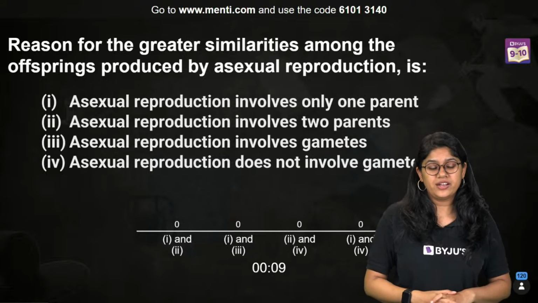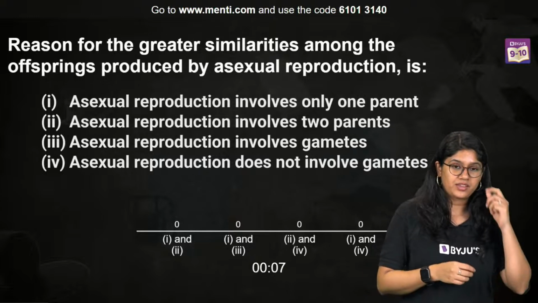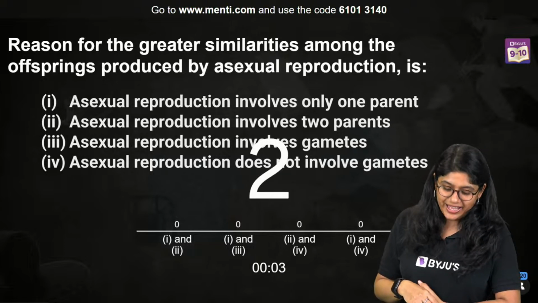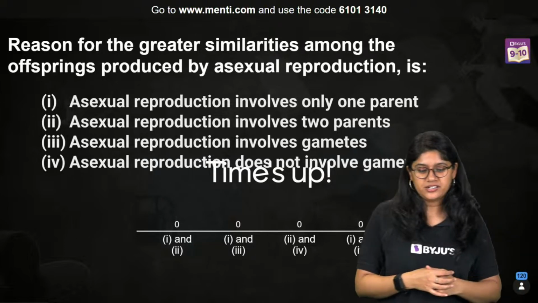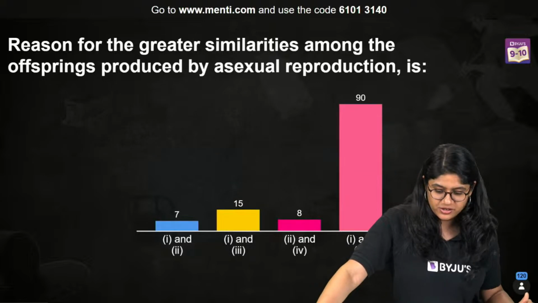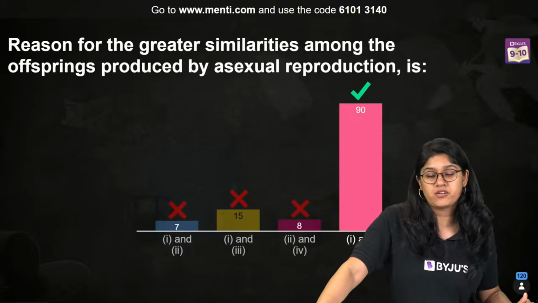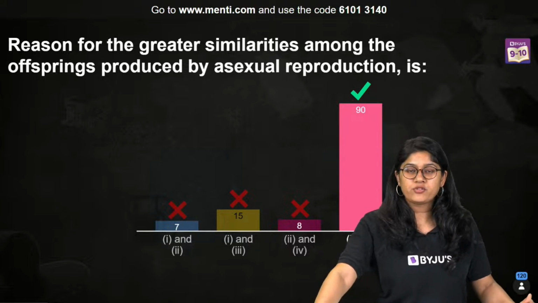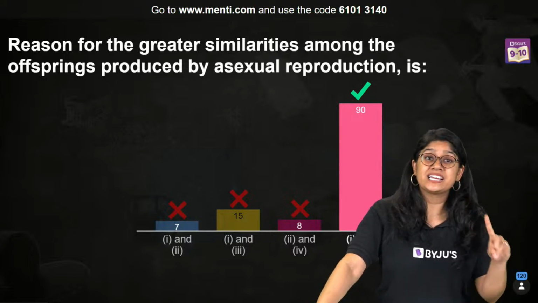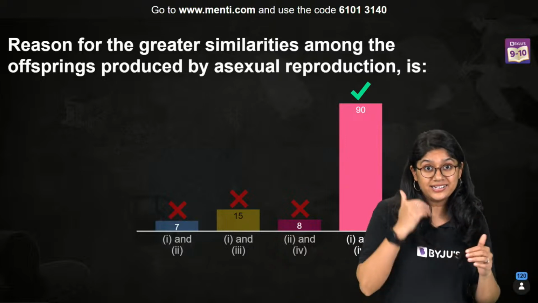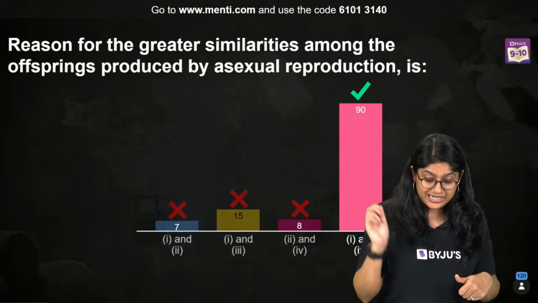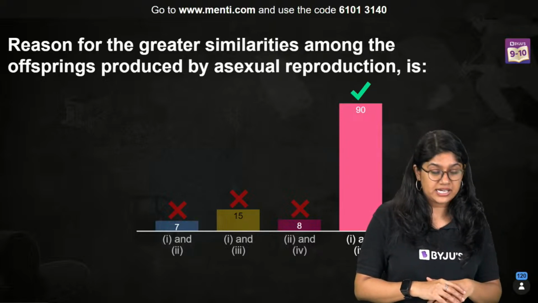Very good everyone, very good. And the correct answer. Everyone quickly vote. And the correct answer is option number D. Very good everyone. We know that in asexual reproduction only a single parent is involved, and there are no gametes involved. 90 of you have voted for the correct answer.